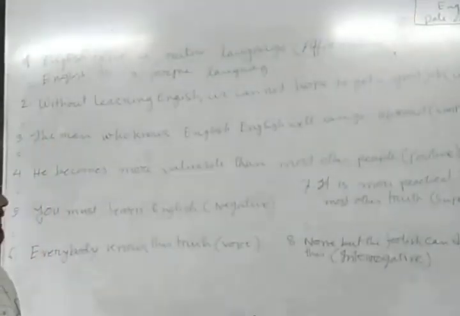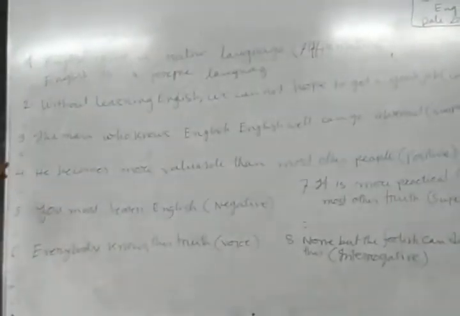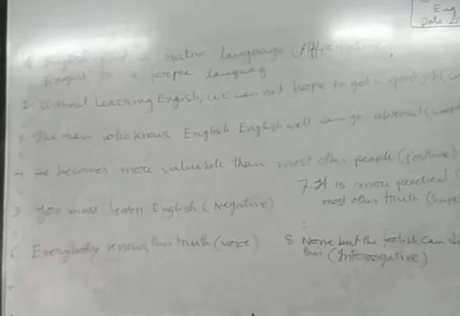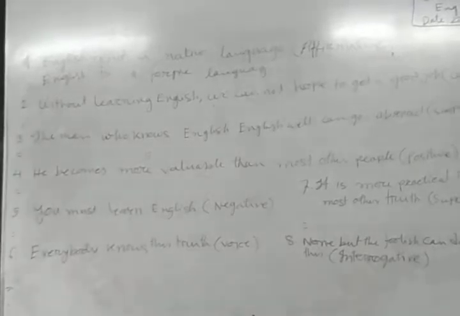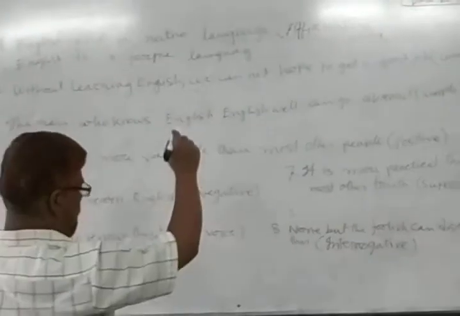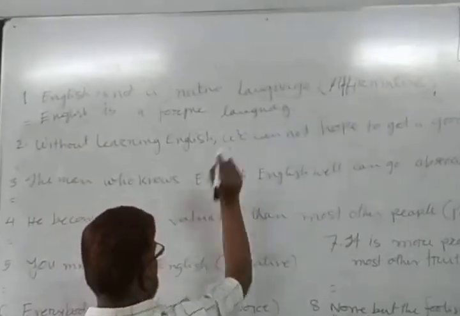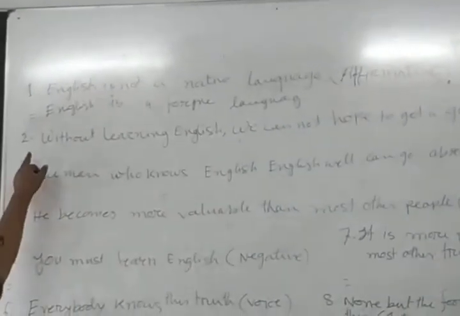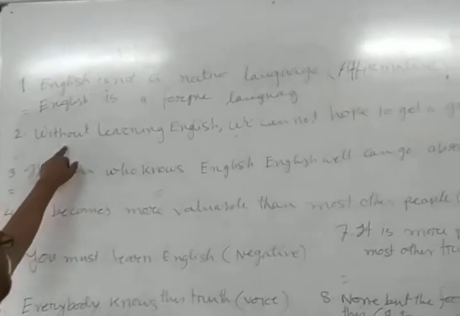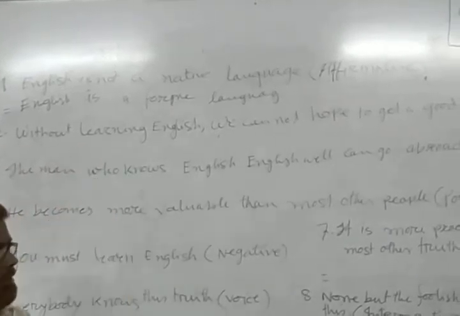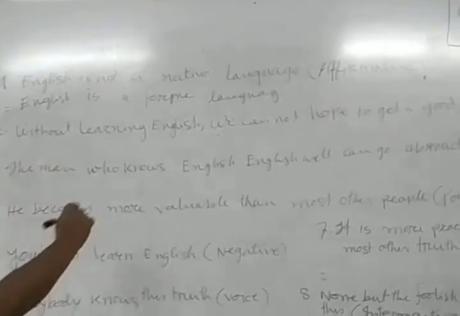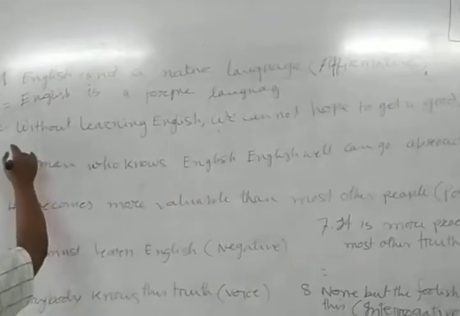But we see that on the board, it contains 1 sentence. So, we make it into 2 sentences. Our subject, we. So, we make another sentence from without learning English. We use our subject, we.